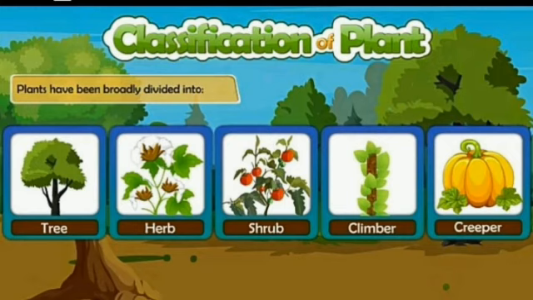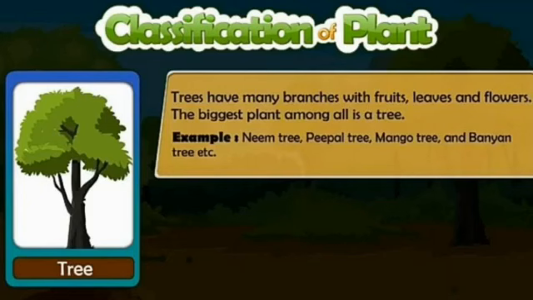Types of plants. Number 1 is tree. Some plants grow very tall and big, like peepal, coconut, gulmohar. I am going to show you different types of trees. As in the book we have studied about the classification of plants, now we are going to the garden to see the different types of plants.